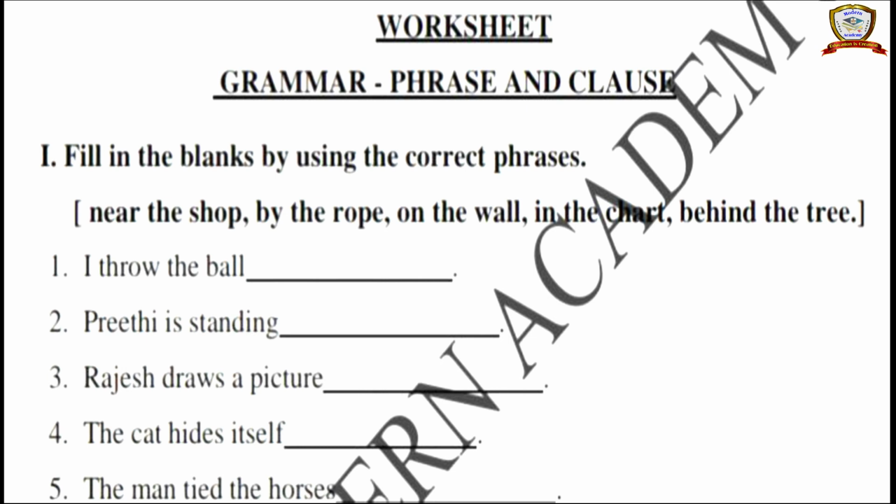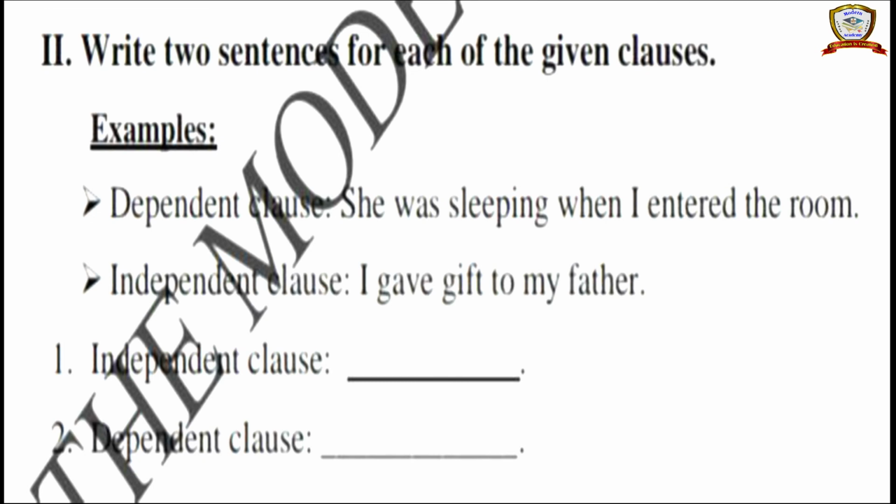Next, the second one, "Preeti is standing." Where is she standing? Next, "Rajesh draws a picture." Where does he draw a picture? "The cat hides itself." Where does it hide? "The man tied the horse." With which thing did the man tie the horse? In these 5 sentences, clauses are given and above some phrases are given. You have to select the proper phrases and fill these sentences.